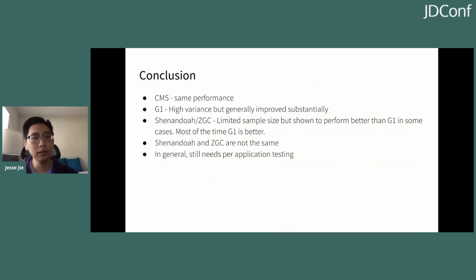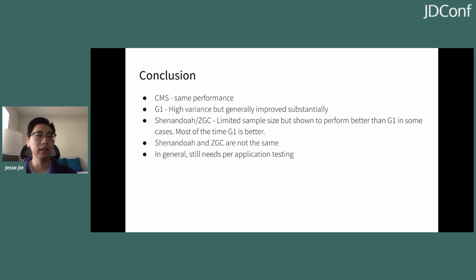So to give some concluding thoughts about the performance numbers, we saw that when we tested CMS, essentially the performance was the same across Java 8 and Java 11. And when we took a look at G1, we saw that the results were high variance, in that some applications had no improvement at all, but others had substantial improvements. We did not see any applications that actually had a performance regression in Java 11 for G1.